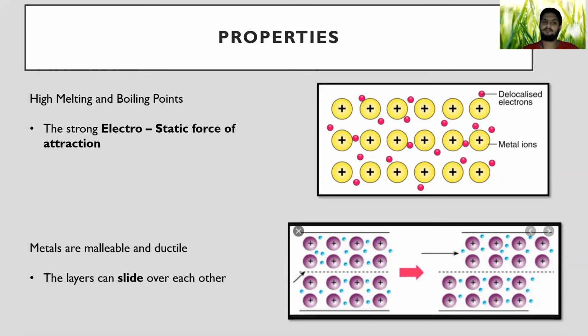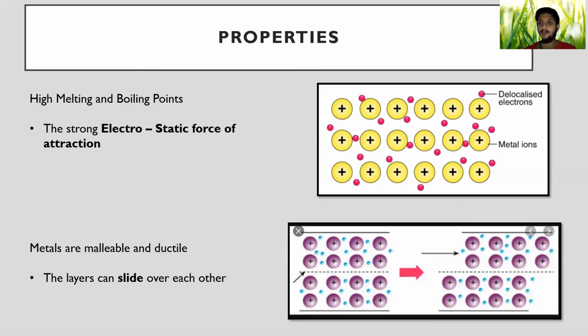So if the attraction is very, very strong, if you want to melt a metal, it's very difficult. Why is it difficult? Because there's a strong electrostatic force of attraction between them.